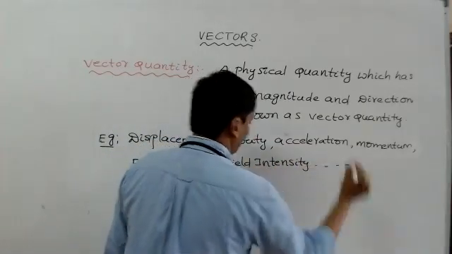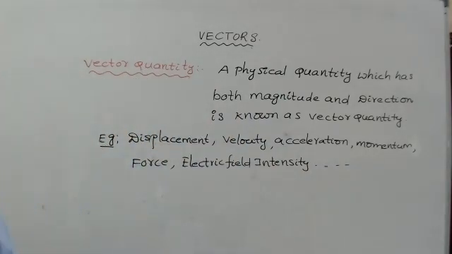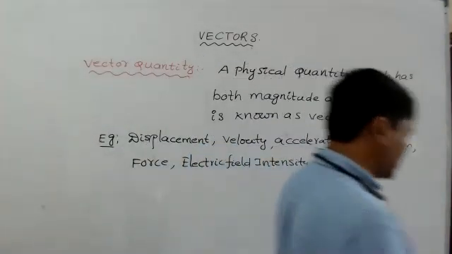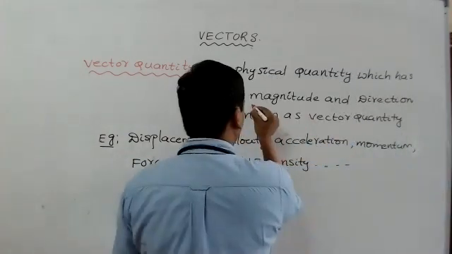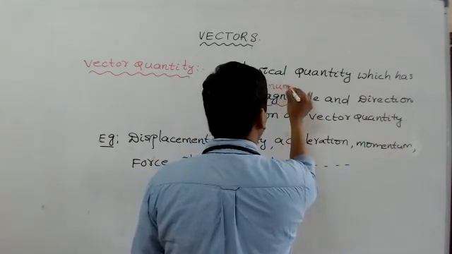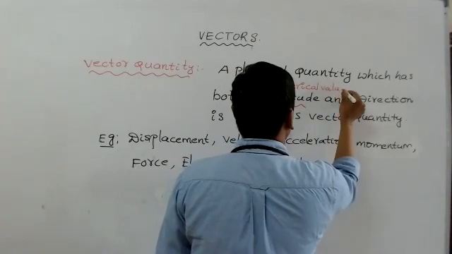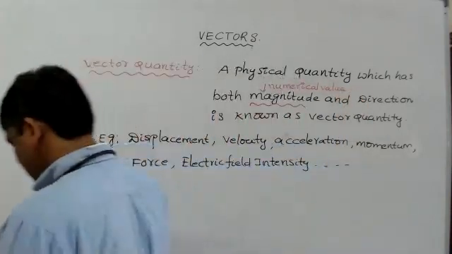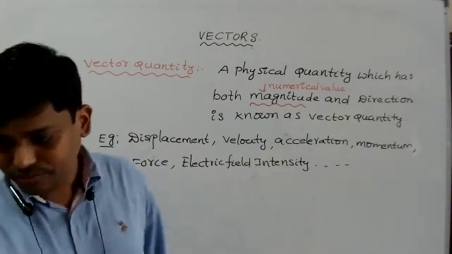These are all vector quantities. Once you write that, everybody, a physical quantity which has both magnitude and direction is known as a vector. In physics, magnitude simply means numerical value.